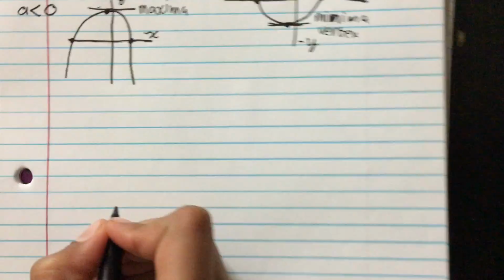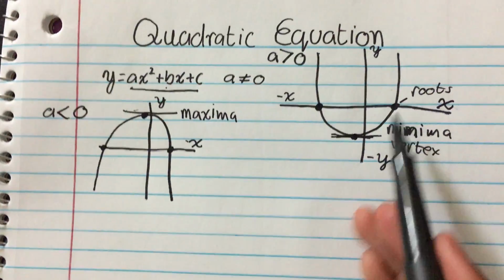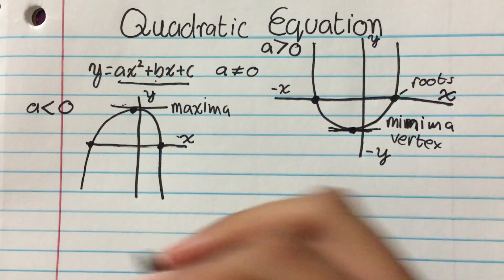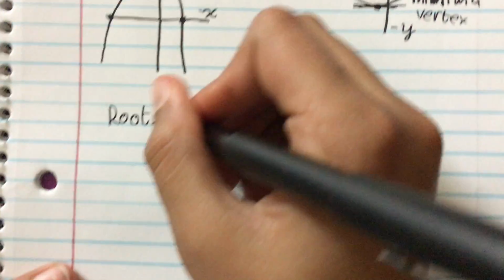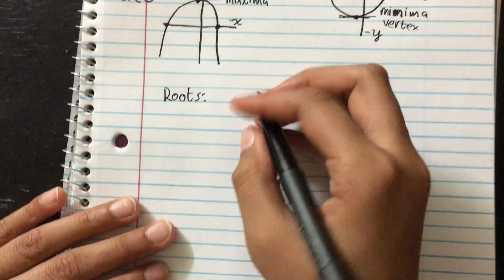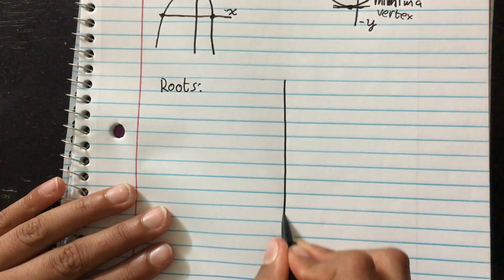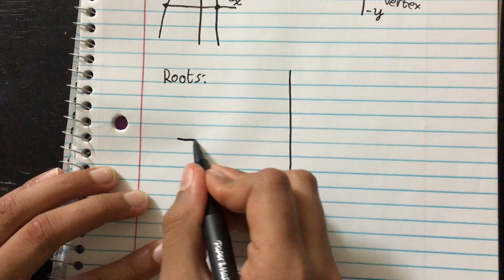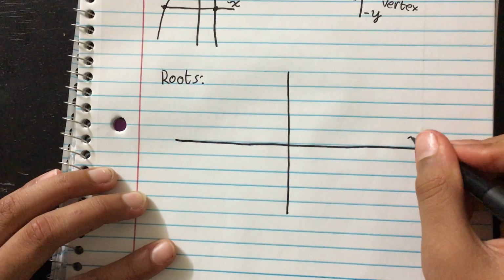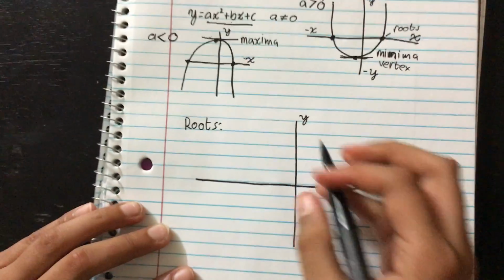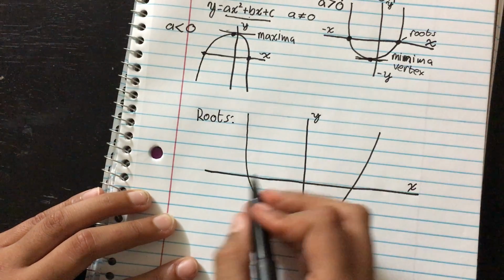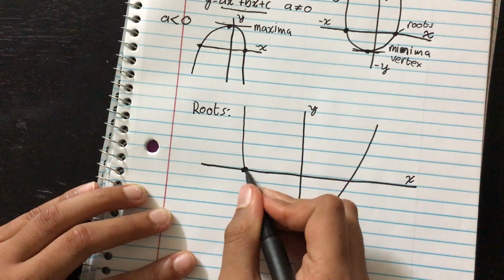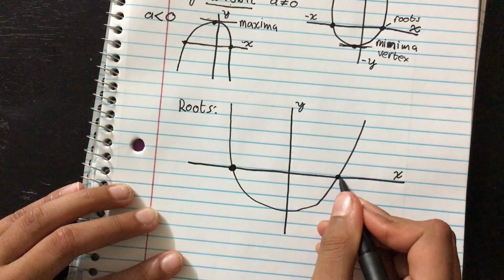Now, let's go on. How do we calculate these roots and the vertex? Let's start off with the roots. Let's have one big parabola, x-axis, y-axis. As we discussed, the roots of a parabola are where it cuts the x-axis.